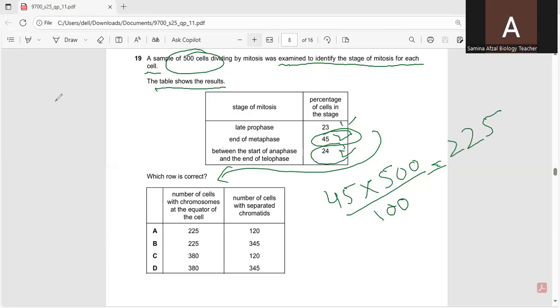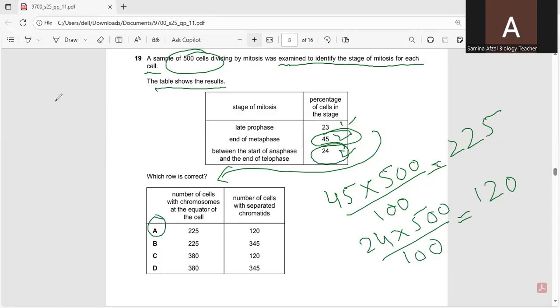And then the second one is 24. So 24 into 500 and divided by 100. Then we will multiply 24 with 500 divided by 100. So it will be equal to 120. So this is going with A.